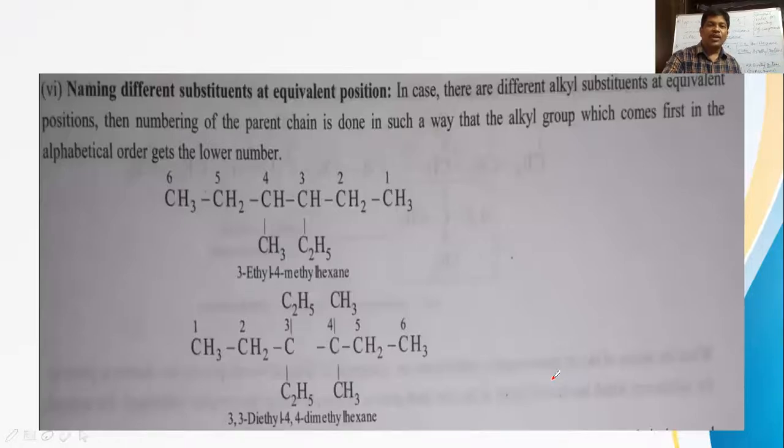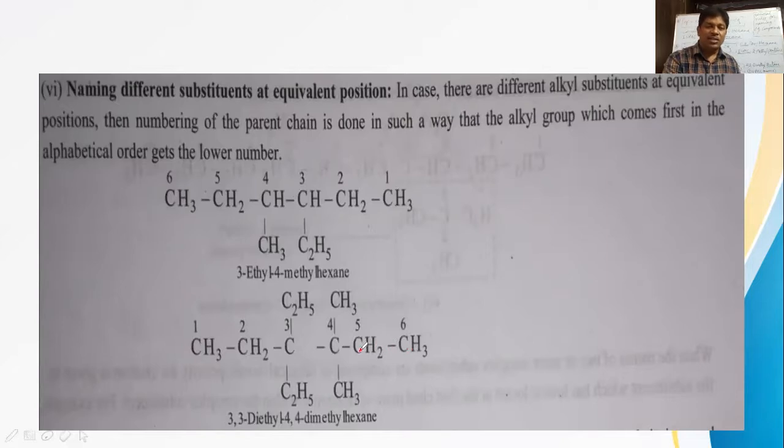Okay. So, naming different substituents at equivalent positions. Here the longest chain contains how many carbons? 6 carbons. Third carbon has ethyl, fourth carbon has methyl. From which side to which side? If you number from right side to left side, at the 3 position we get ethyl, and at the fourth position we get methyl. The locants are 3, 4. If you take numbering from left side to right side for the same structure, 1, 2, 3, 4, 5, 6 we are getting.